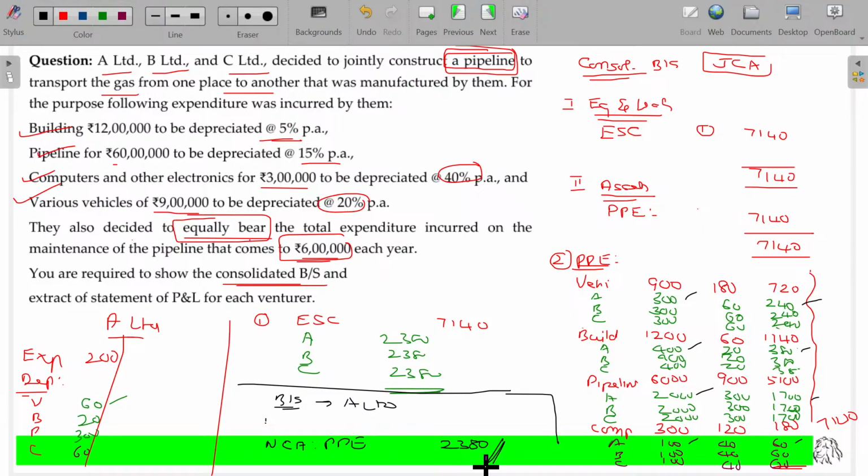Naturally, in this case, equal holding. Sometimes it may be 40, 30, 30 or 50, 30, 20 also. If the ratio is different, calculate as per the ratios and prepare. In case of jointly controlled assets, you are going to prepare the balance sheet for the jointly controlled assets, and any expenses related to those jointly controlled assets, including depreciation, will not be shown there. It will be shown in the concerned parties' P&L account only. And the jointly controlled assets, to the extent one of the joint venturers holds, will be incorporated in their books. Is that okay? Jointly controlled entity and a small theory will continue in the next class.